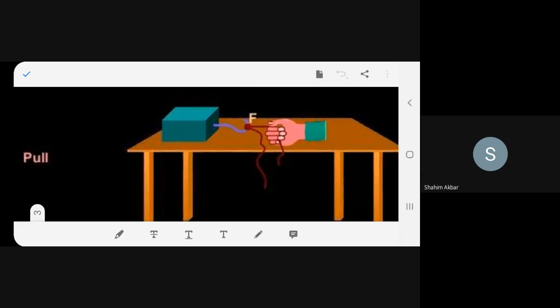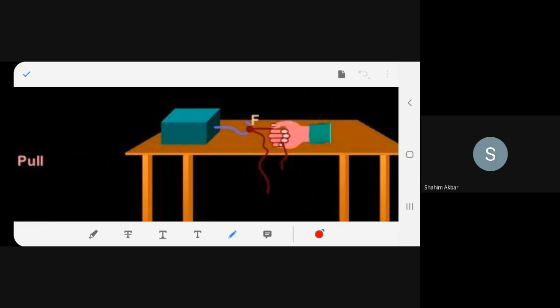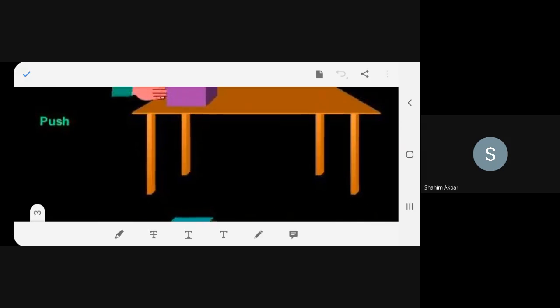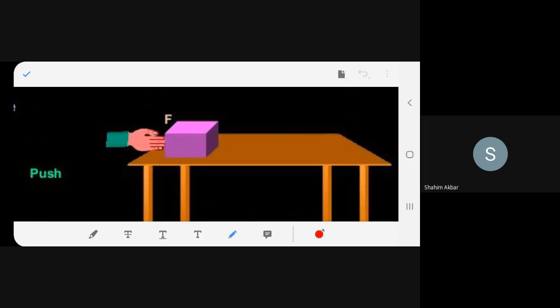And what is this? Pull. Can you see this? It is towards the body. It is moving towards the body. Right? Pull is towards the body. All are external force. Remember that. Whereas push is away from the body. Got it? It is away from the body and pull is towards the body.